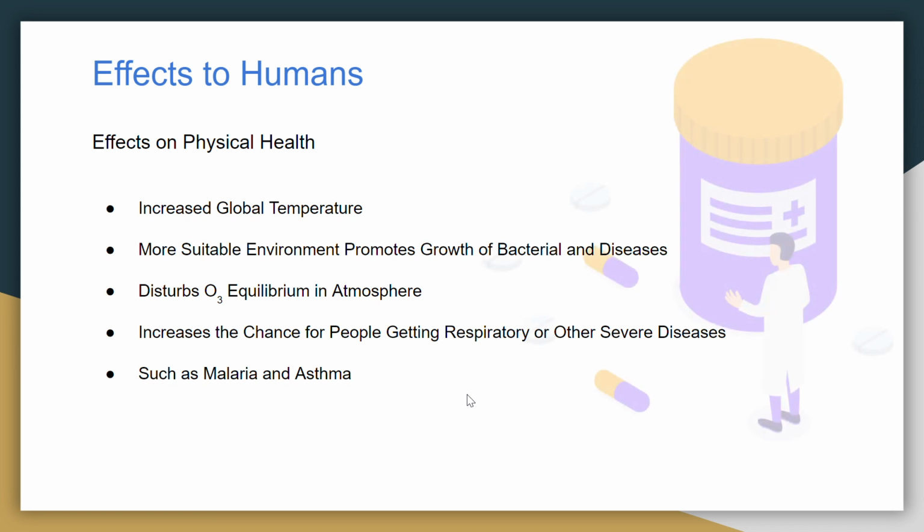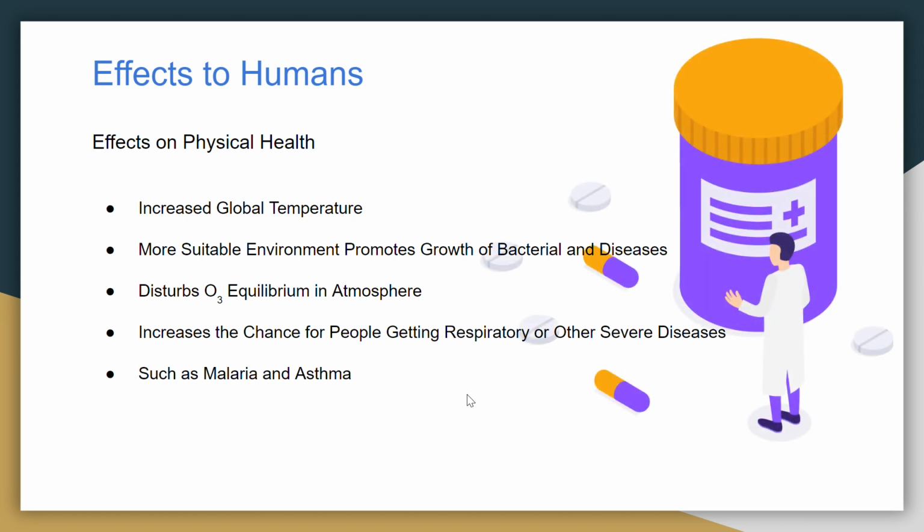And the increase in temperature will cause a more suitable environment and promote the growth of bacteria and diseases, and can also disturb the ozone equilibrium in the atmosphere. This will increase the chance for people getting respiratory and other severe diseases such as malaria and asthma.